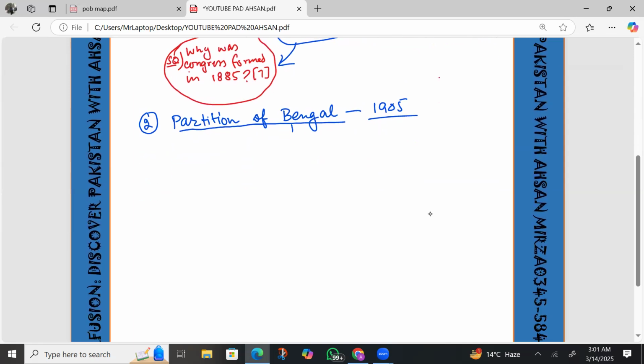Let me tell you what type of questions can be given. Before going into detail, you must know that it was done by Lord Curzon. Lord Curzon was the viceroy in India, from 1900 to 1905. He did that partition after an administrative survey in India. He was a very good administrator, so he conducted the survey, and that's why he decided to partition Bengal.